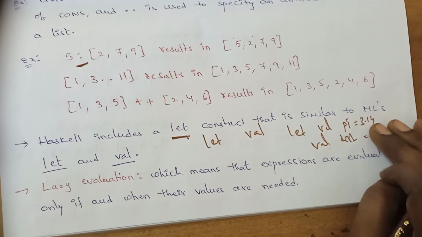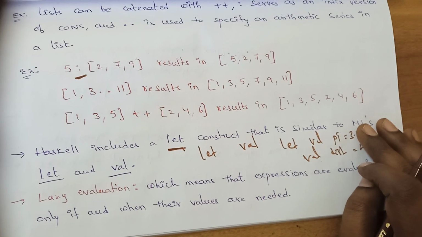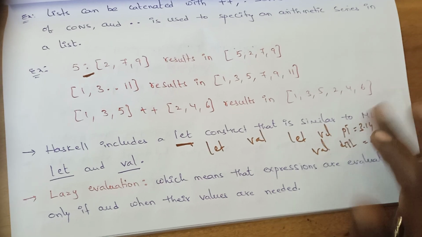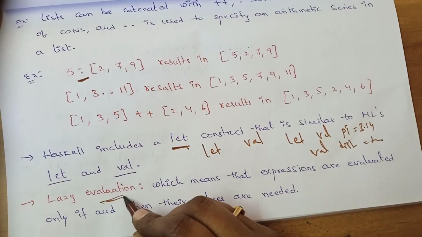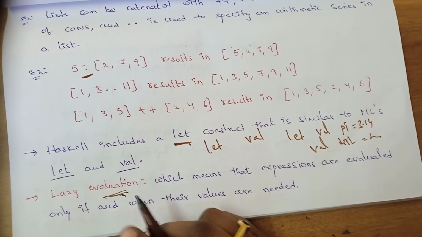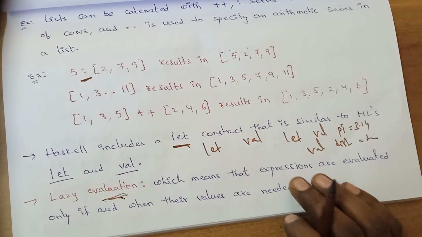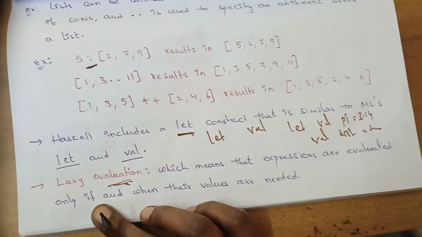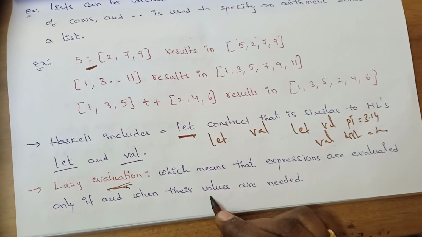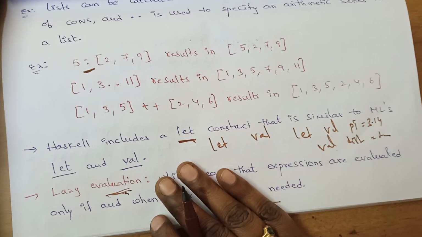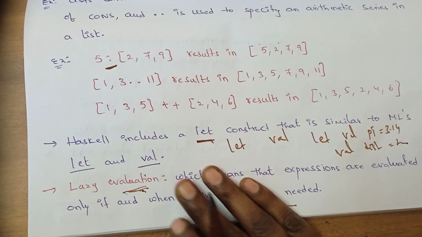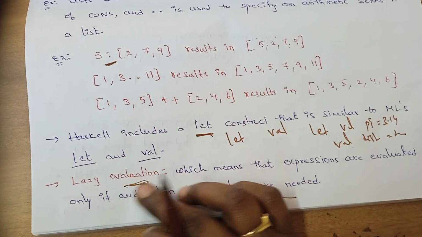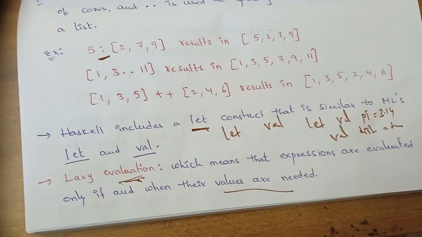That's the similarity. And one more key feature in Haskell which is not there in ML is lazy evaluation. Lazy evaluation means that expressions are evaluated only if and when their values are needed. So Haskell expressions are evaluated using the lazy evaluation method.